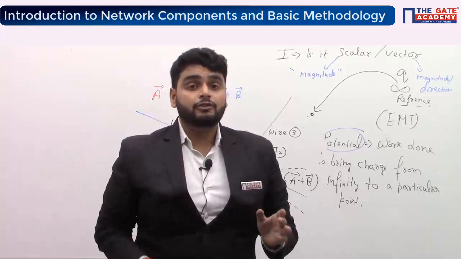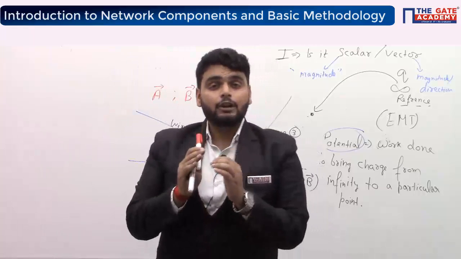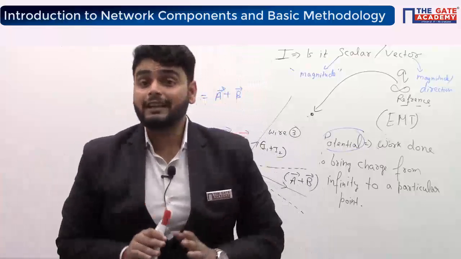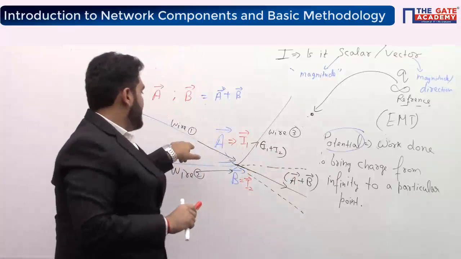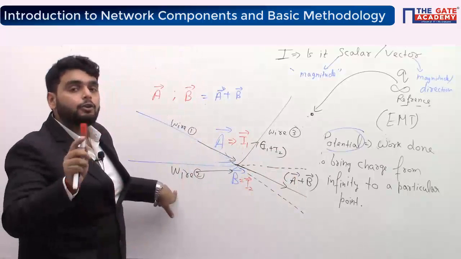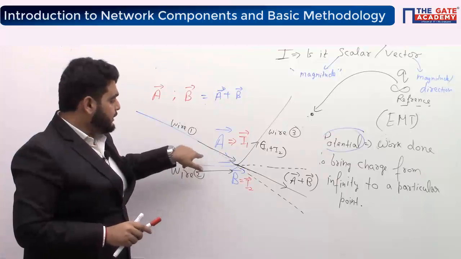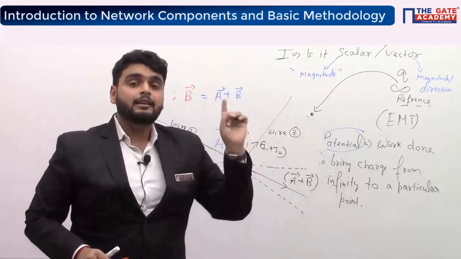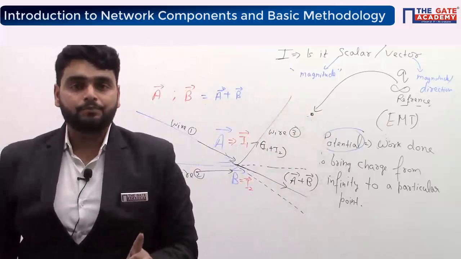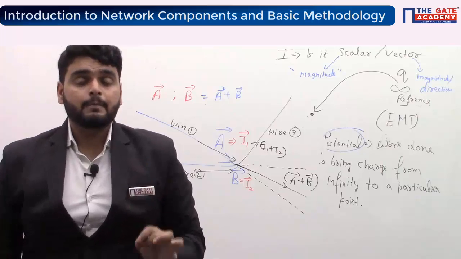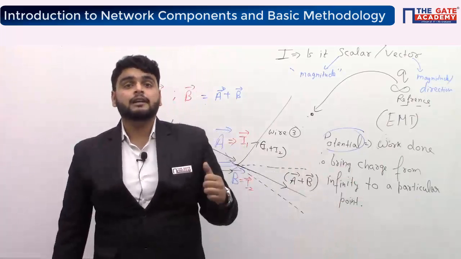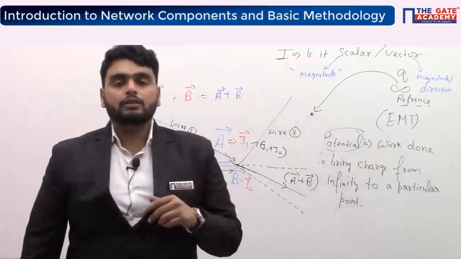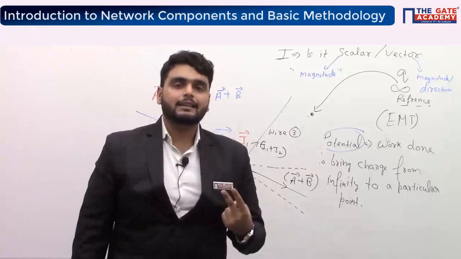So students, what I just said is that for a quantity to be a vector, it must follow the parallelogram law of addition. But here you can see I1 and I2 are not following the parallelogram law of addition. The resultant current is flowing in another direction. That means it is not a vector quantity. Remember this point. Why is it not a vector quantity? Because current does not follow the parallelogram law of addition. That is the first point.